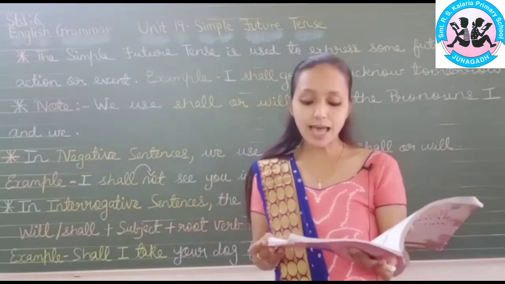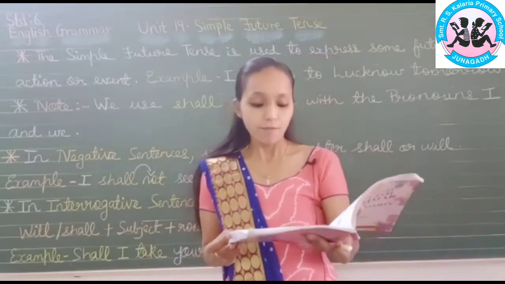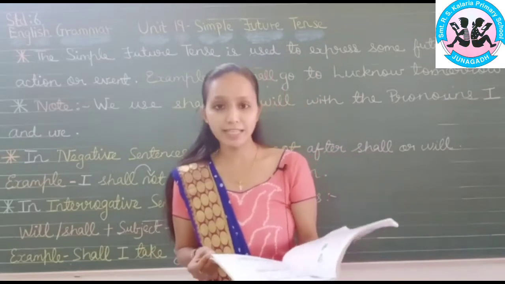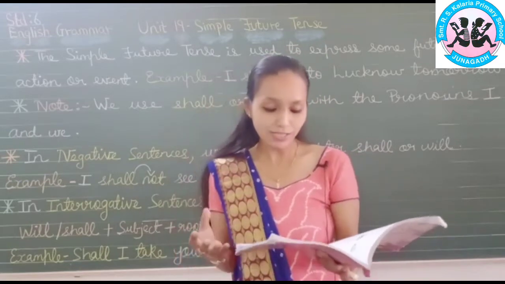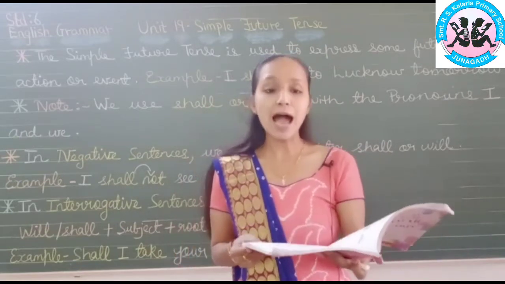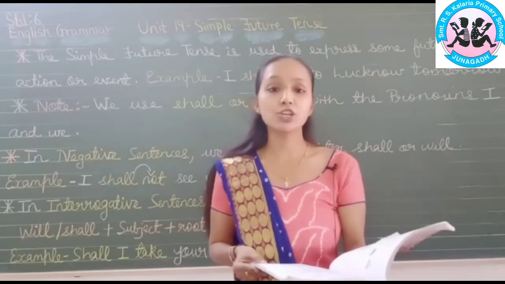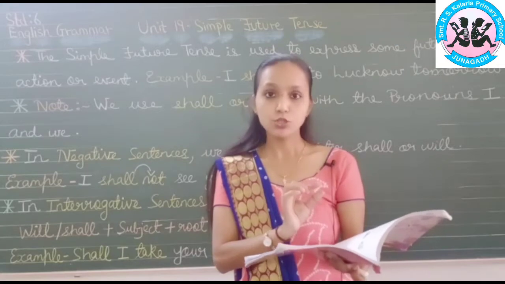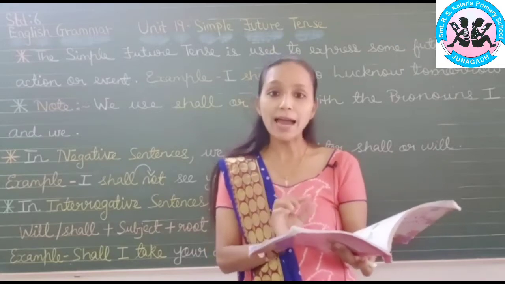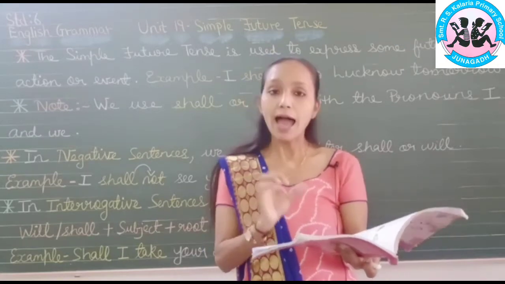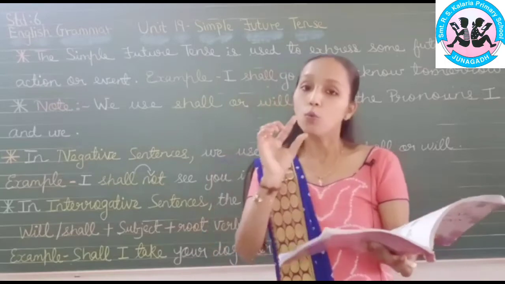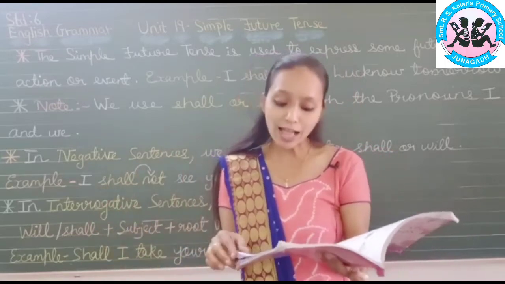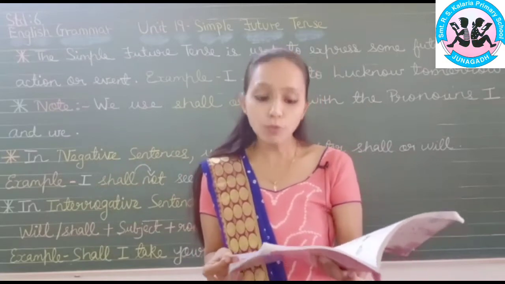Now let us have a look at the exercise. You have to fill in the blanks with the simple future tense. I am giving you an example, one sentence. I dash you at the station tomorrow. The root verb is meet. So what you will do, you will add will or shall and meet. So I will meet you at the station tomorrow, or I shall meet you at the station tomorrow.